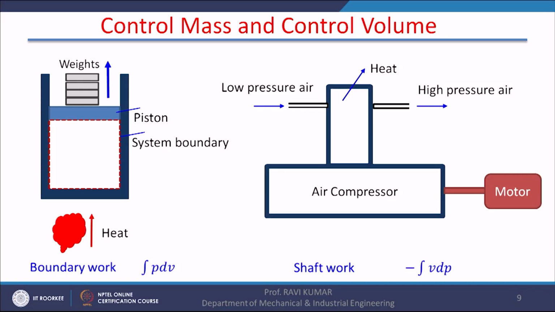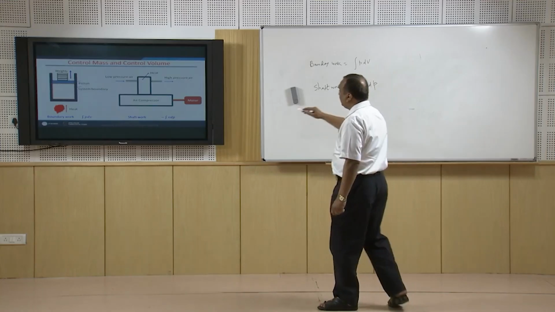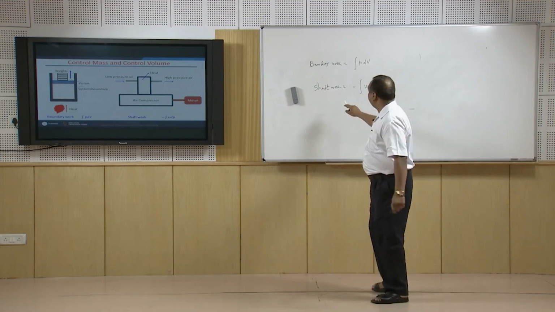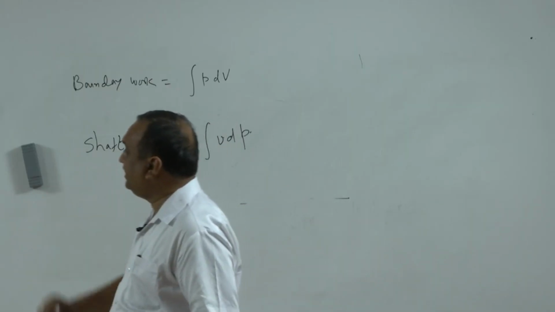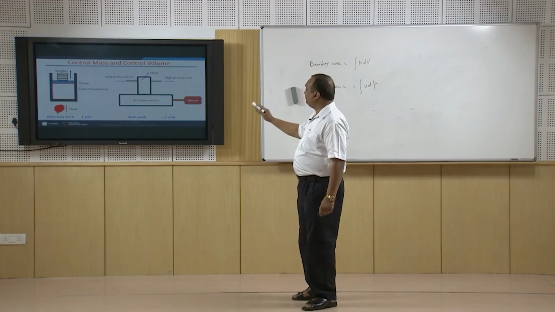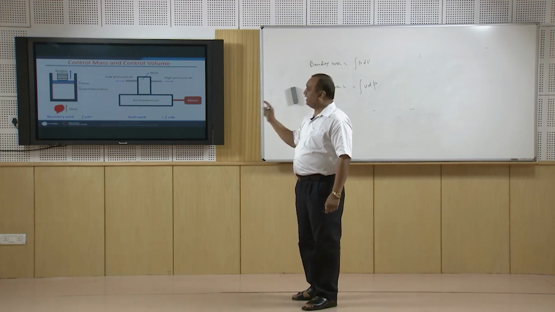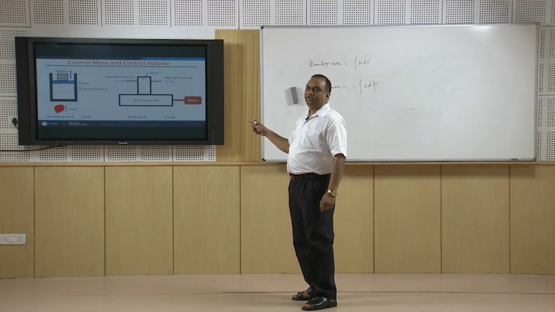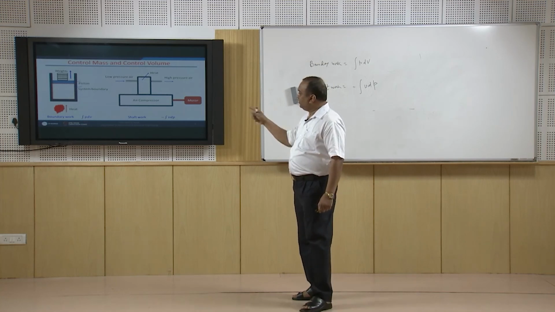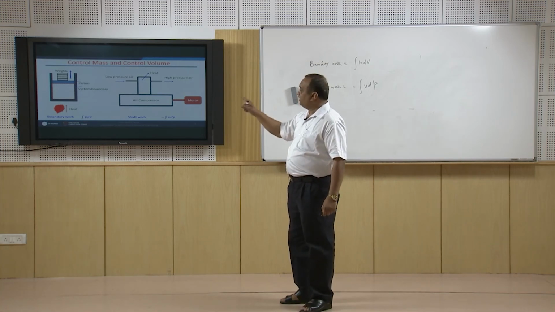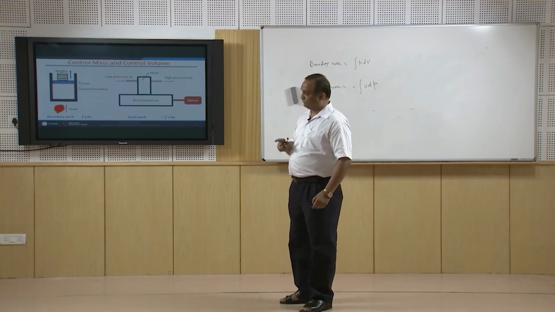Work is done on the system, and if there is no pressure change in the open system, the shaft work is 0. So in order to have shaft work, there has to be a change in the pressure. Same is the case with the boundary work. If we want to have boundary work, in that case there has to be change in the volume of the system.